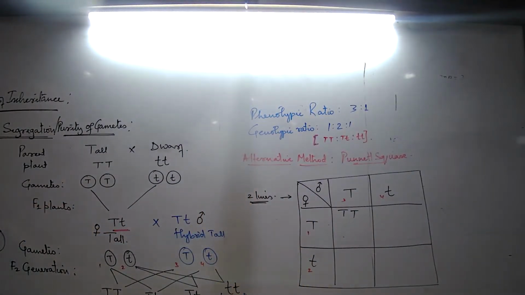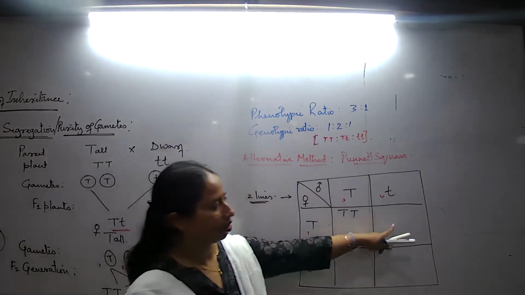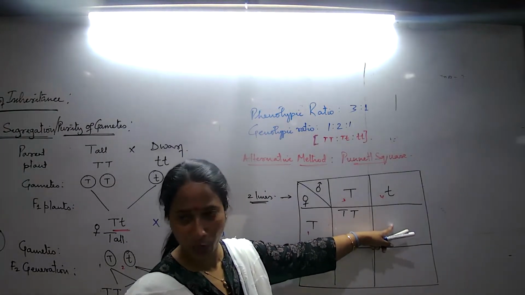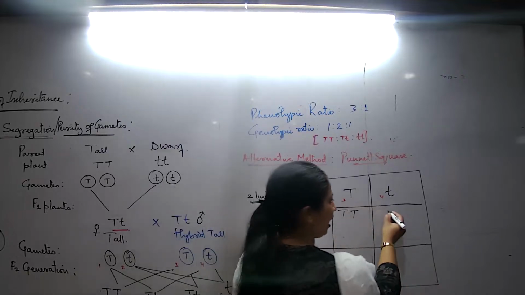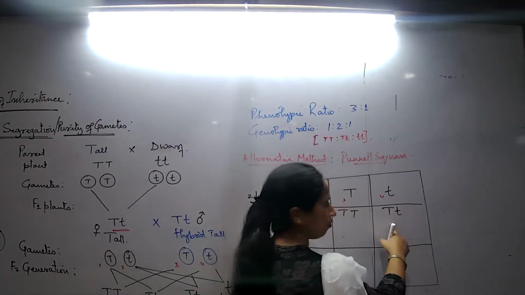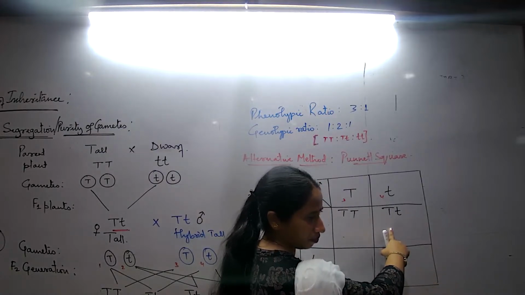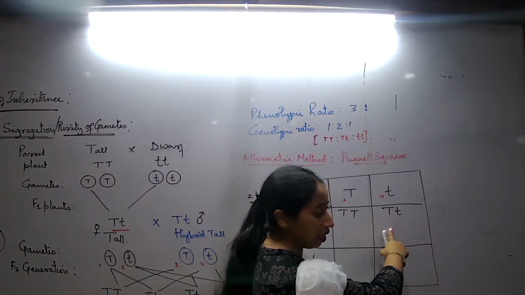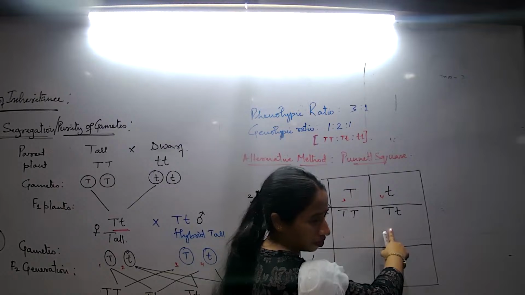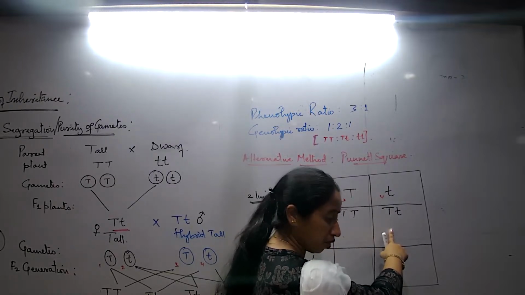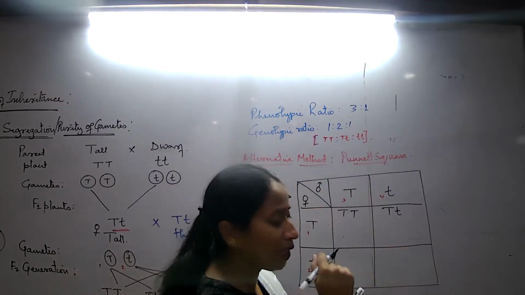Done. Next मैं क्या लिखूँ? यहाँ पे क्या लिखना है? 1 and 4. I take 1 and 4 and I will write. फिर इसका phenotype क्या है? Phenotype means how does the plant look?